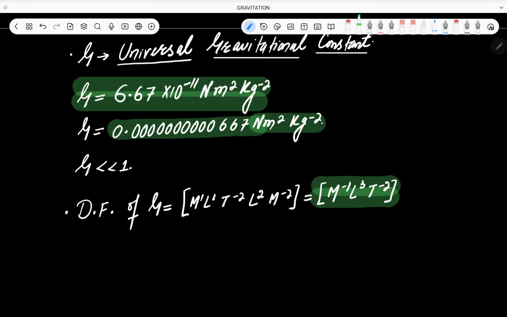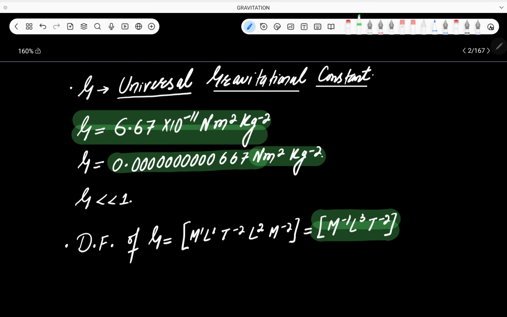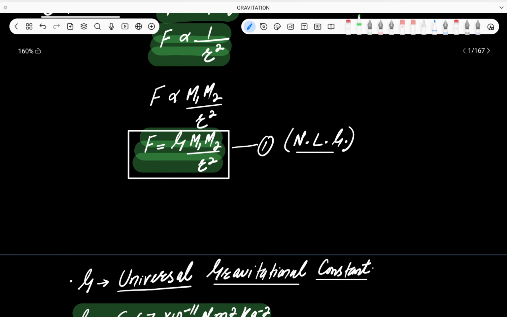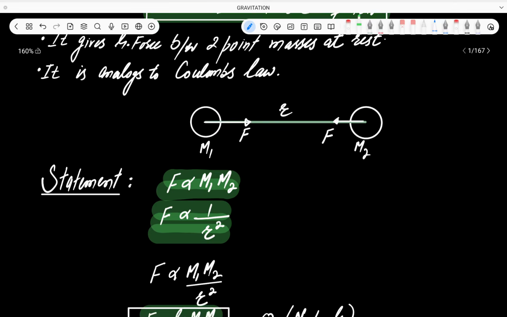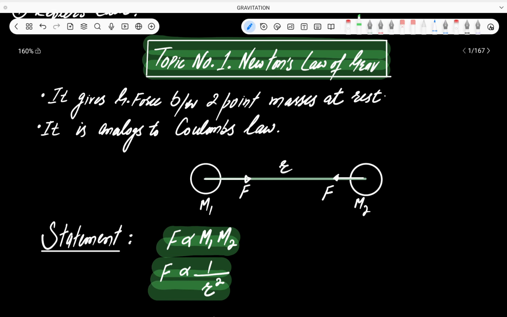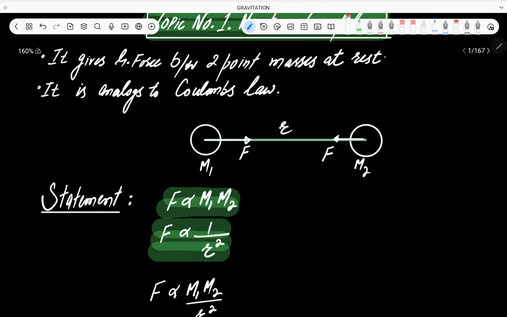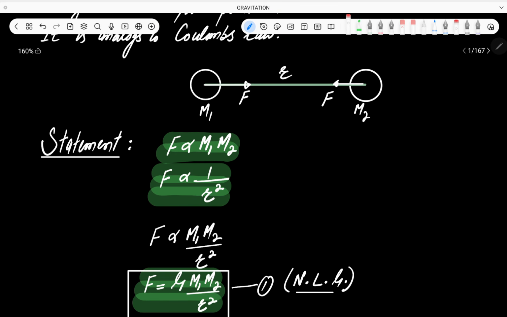So my dear students, till now I think it is clear that what is Newton's law of gravitation. तो सबसे पहले हमने ये लिखा कि न्यूटन्स लॉ ऑफ ग्रेविटेशन का स्टेटमेंट, that is F is directly proportional to the product of the masses, inversely proportional to the square of the distance.